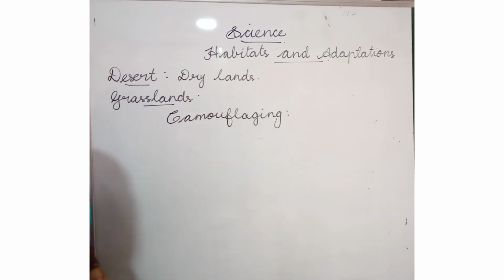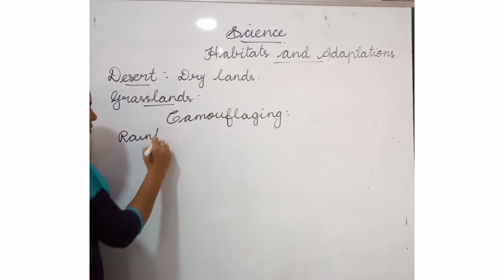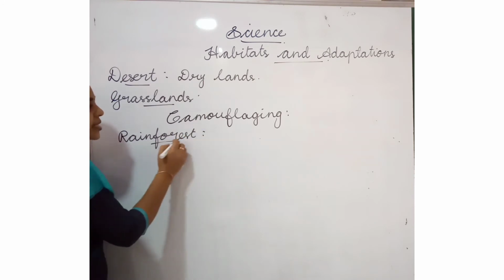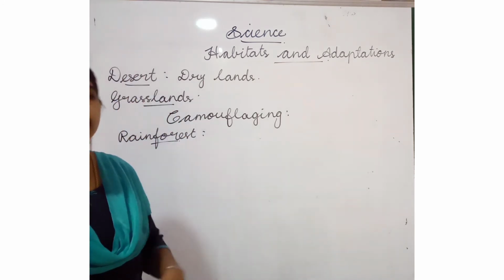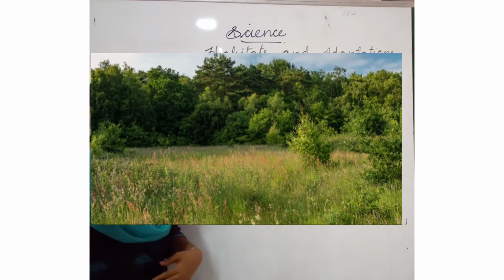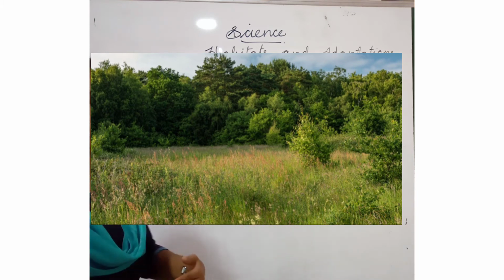Okay, next type of habitat is rainforest. A rainforest is a region that gets more rainfall at all times. The trees are very tall and grow close together.